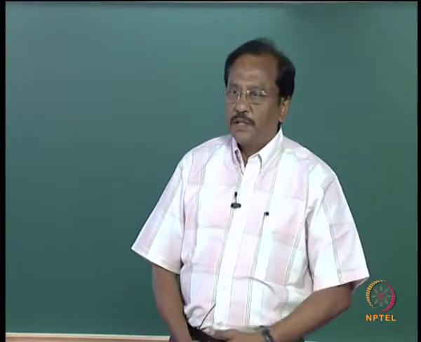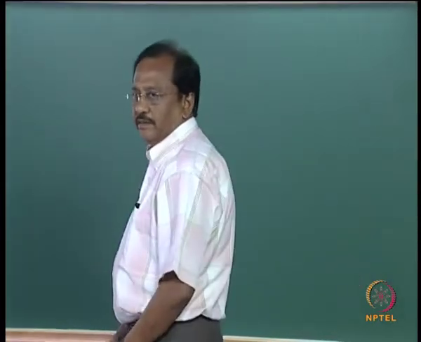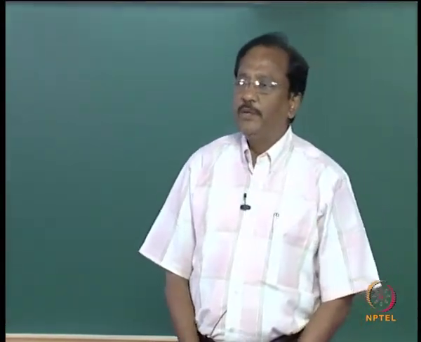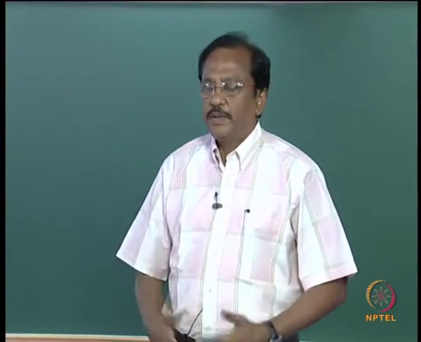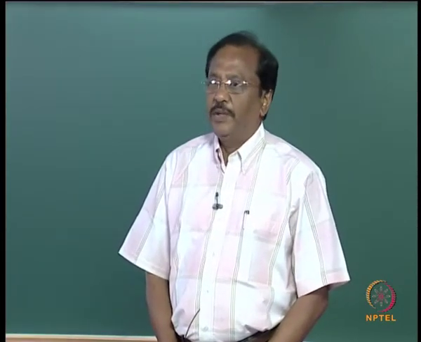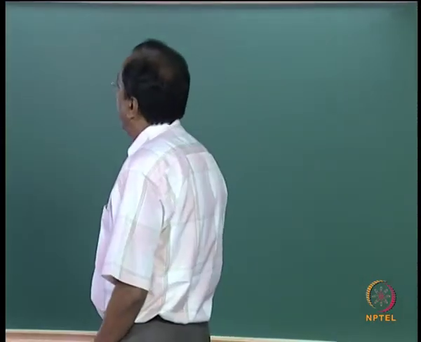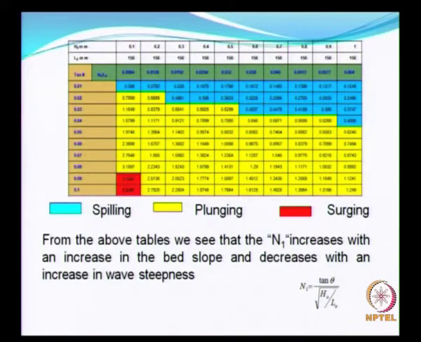And off southeast coast of India, for example Chennai, where you have the major harbour etc., in that vicinity you will be able to see plunging type of breakers occurring more frequently. So here, for certain conditions as we have shown here, 0.01 and 0.1 for the beach slope, and for very low wave height, you see that you can have your surging type of breakers.